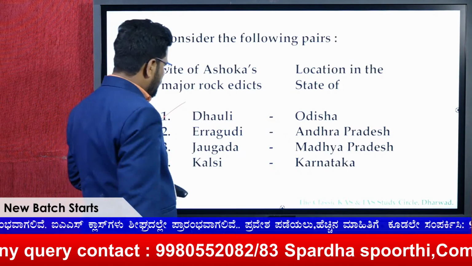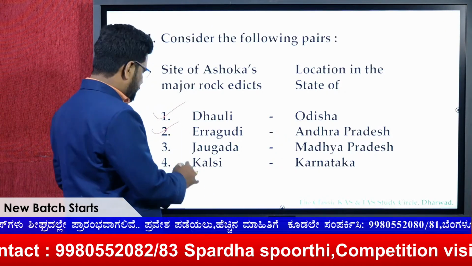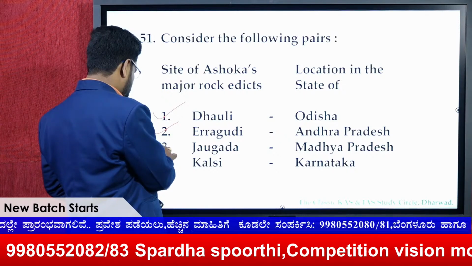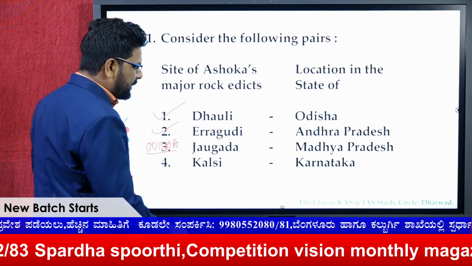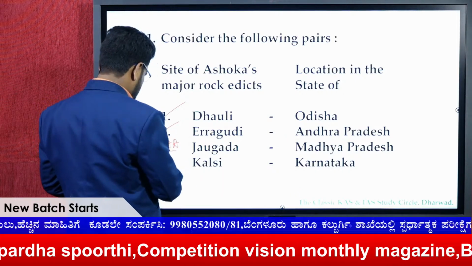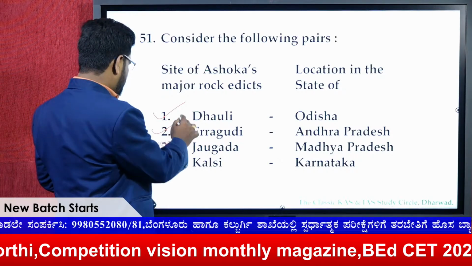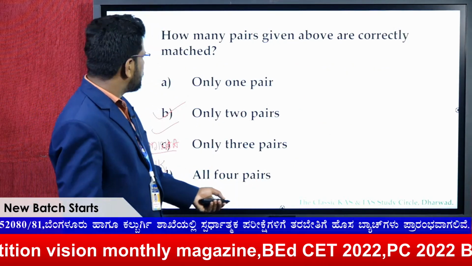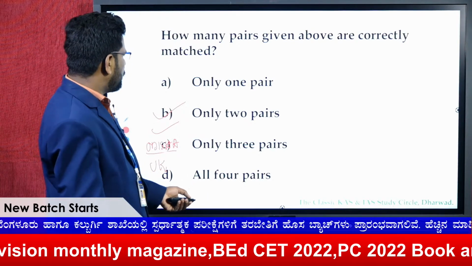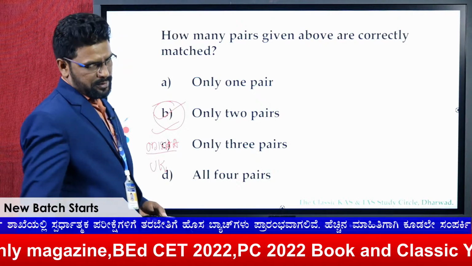Eragudi, it is in Andhra Pradesh. Jaugada, I think it is in Odisha. Khalsi, it is in Uttarakhand. That means here two pairs are correctly matched, two pairs are incorrectly matched. Go with the option that only two pairs are correctly matched. This is the right answer.